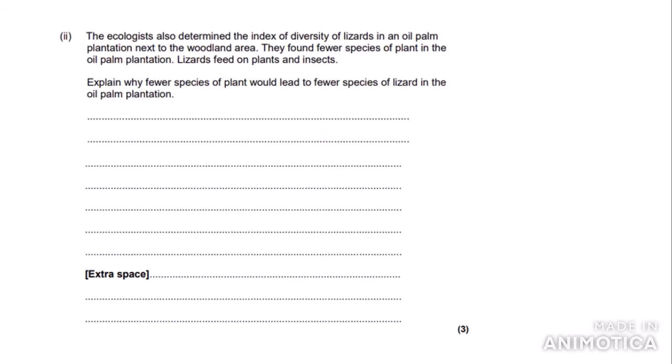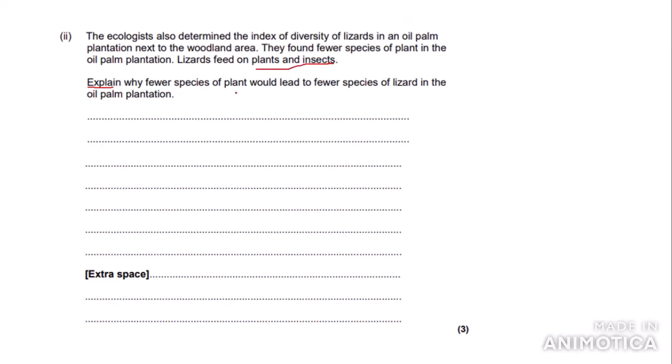Right, so this is the last part of this particular question. The ecologists also determined the index of diversity of lizards in an oil palm plantation next to the woodland area. They found fewer species of plants in the oil palm plantation. Lizards feed on plants and insects. Explain why fewer species of plants will lead to fewer species of lizard in the oil palm plantation.